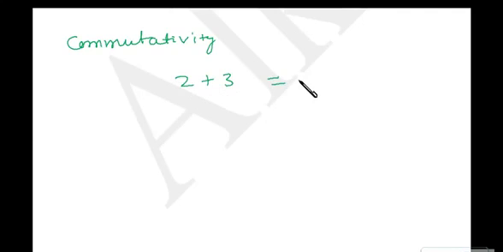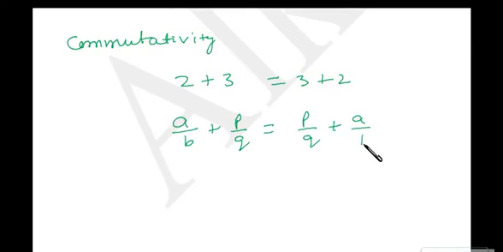So 2 plus 3 will be equal to 3 plus 2, right? So while you are making an addition, order of the numbers doesn't matter, right? Okay, so A by B plus P by Q will be equal to P by Q plus A by B, right? So order of addition doesn't matter whether you write this way or this way.